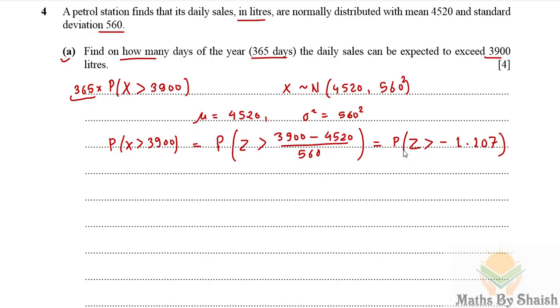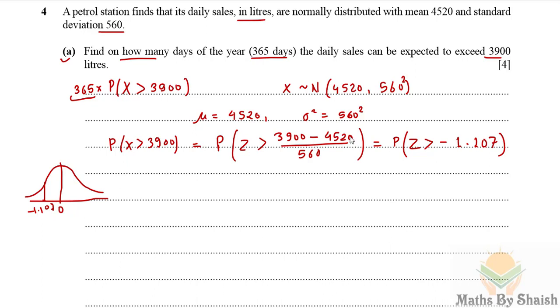It would be easier if we draw the diagram, the standard normal distribution graph. This is the mean where Z is 0, and minus 1.107 would be somewhere here.